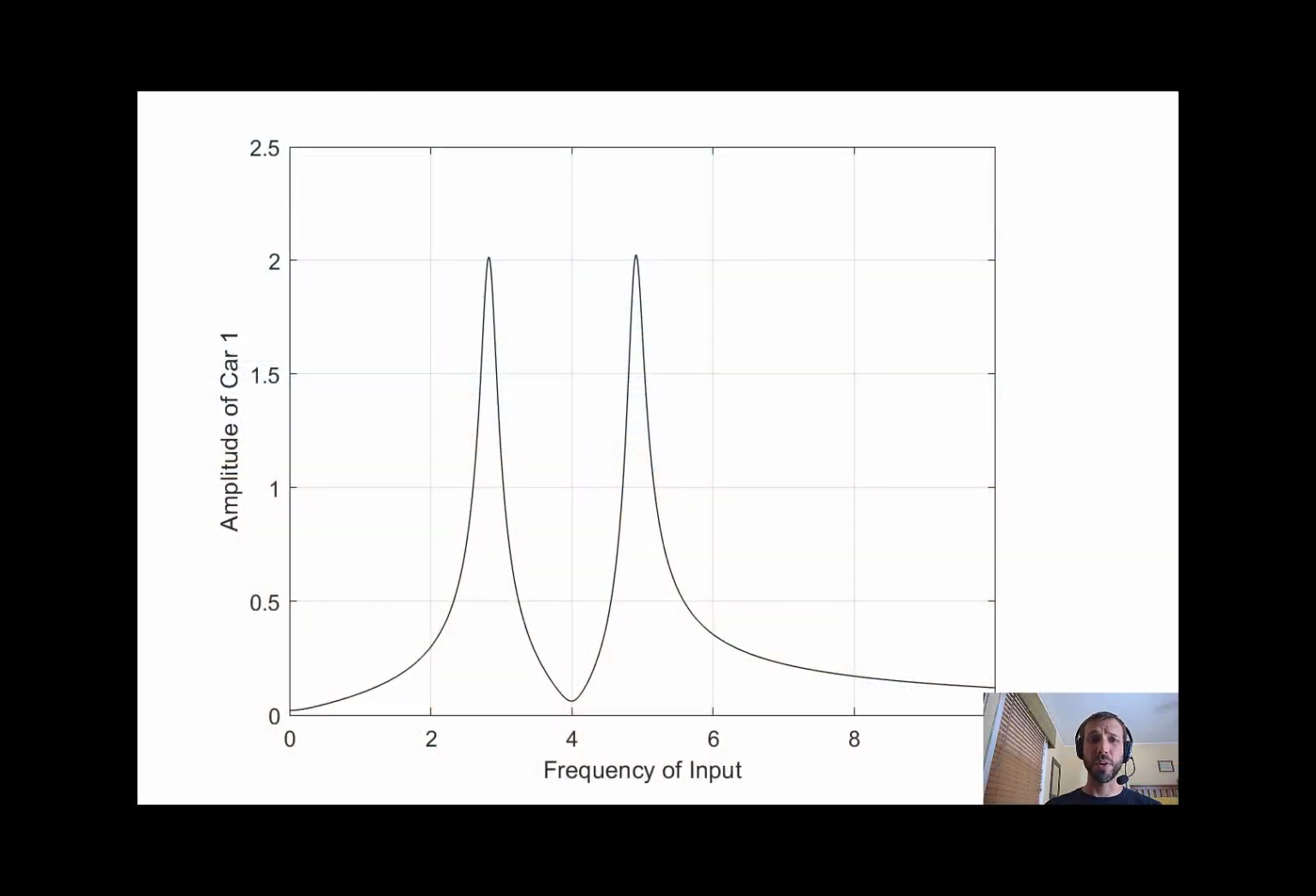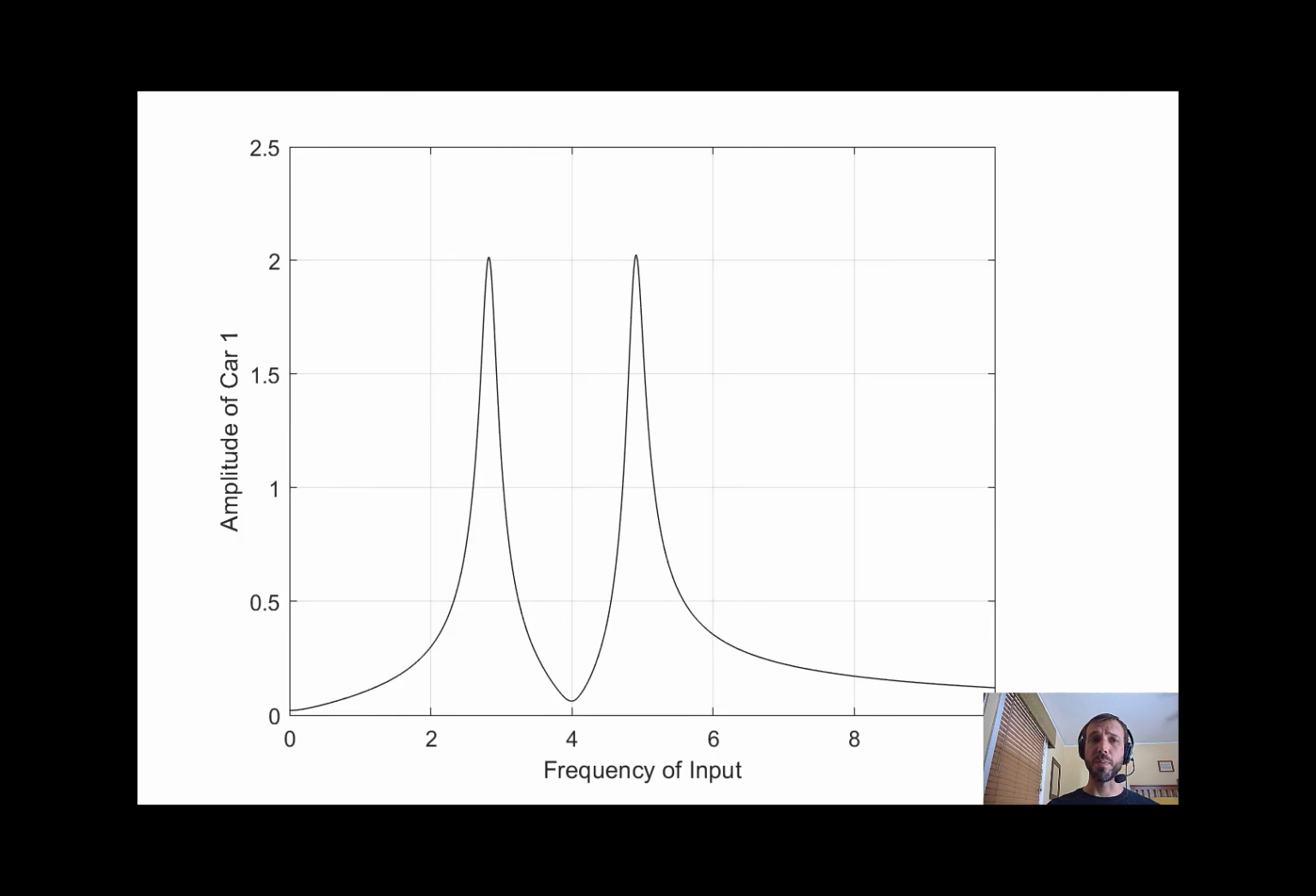The two-car system, therefore, leads to one of the most interesting frequency response plots we've seen thus far. If we create a plot where frequency of input is on the x-axis, and the amplitude of car 1, for example, is on the y-axis, what we'll see is this sort of two-hump function, where there will now be two sweet spot frequencies, and there'll be a decay as the frequency of the input goes towards infinity or towards 0.